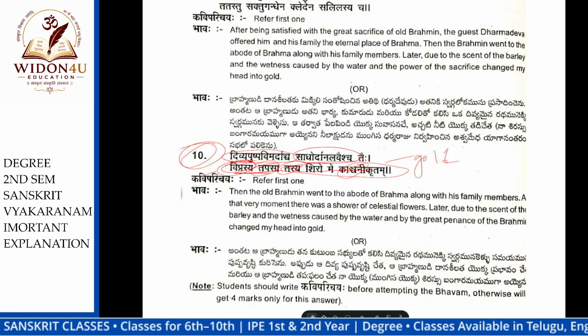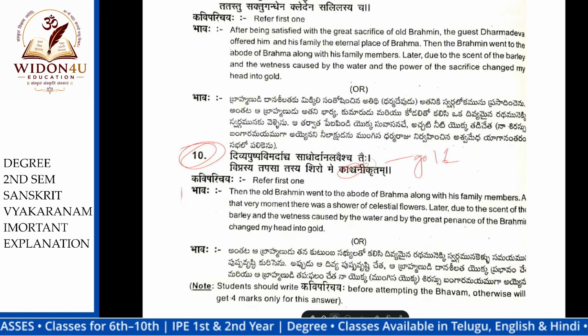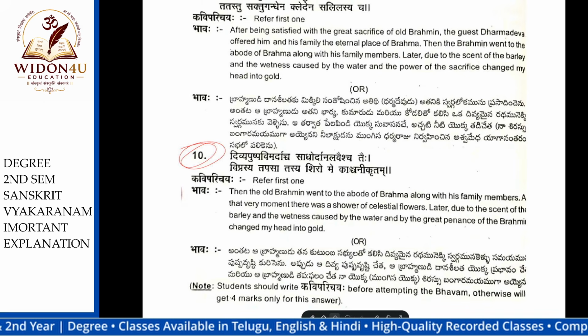He is doing tapas daily. The effect of his tapaha and dana shilata, the donation he offered, and divya pushpa vimardacha. And whenever they went to the Swargaloka, at that time a flower rain happened.